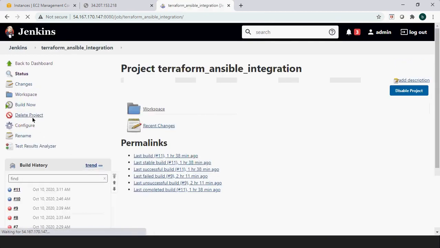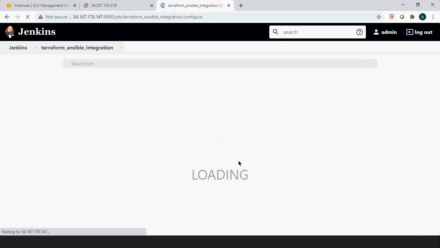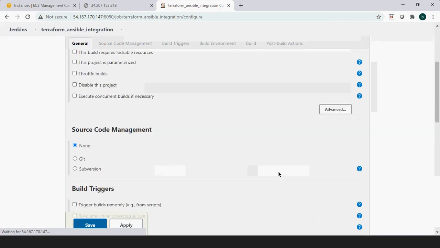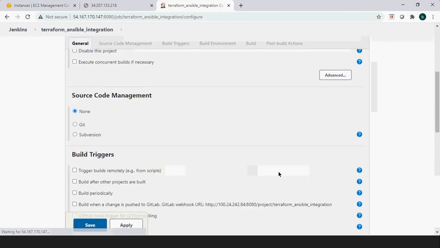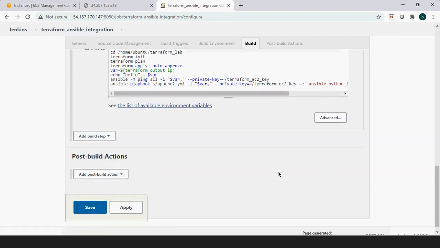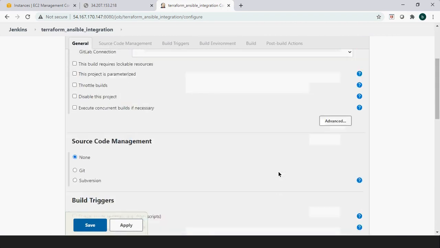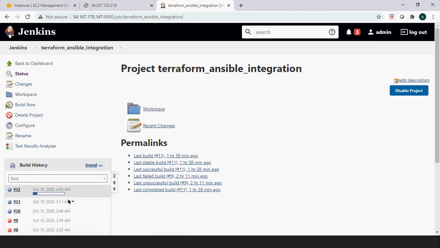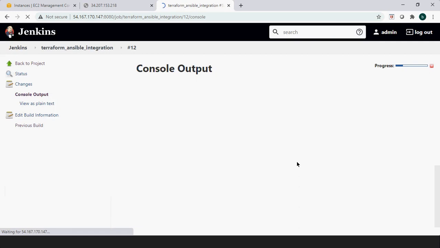So go to the configuration again and see if everything is fine or not. Yes, it's okay. Then simply go to this and do build now and see how it works.